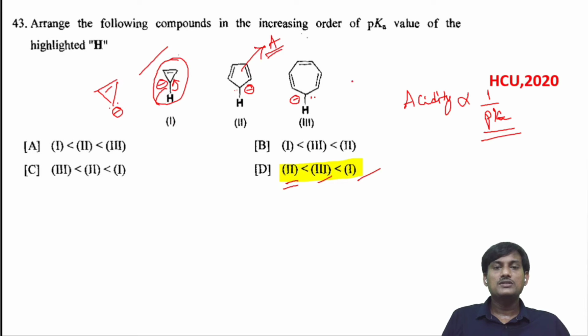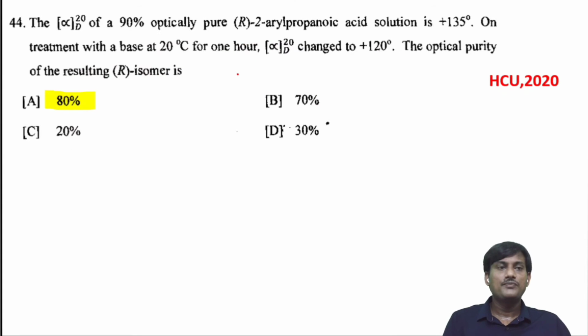When compared with the first one, the third one is a little bit more acidic, and this one is highly acidic. So the order will be 1, 3, 2.